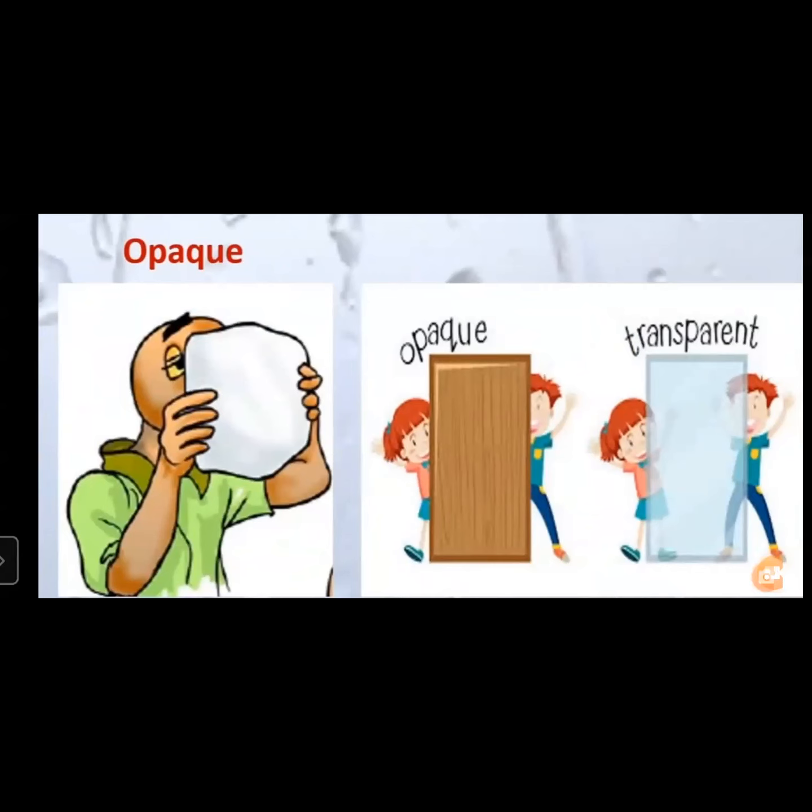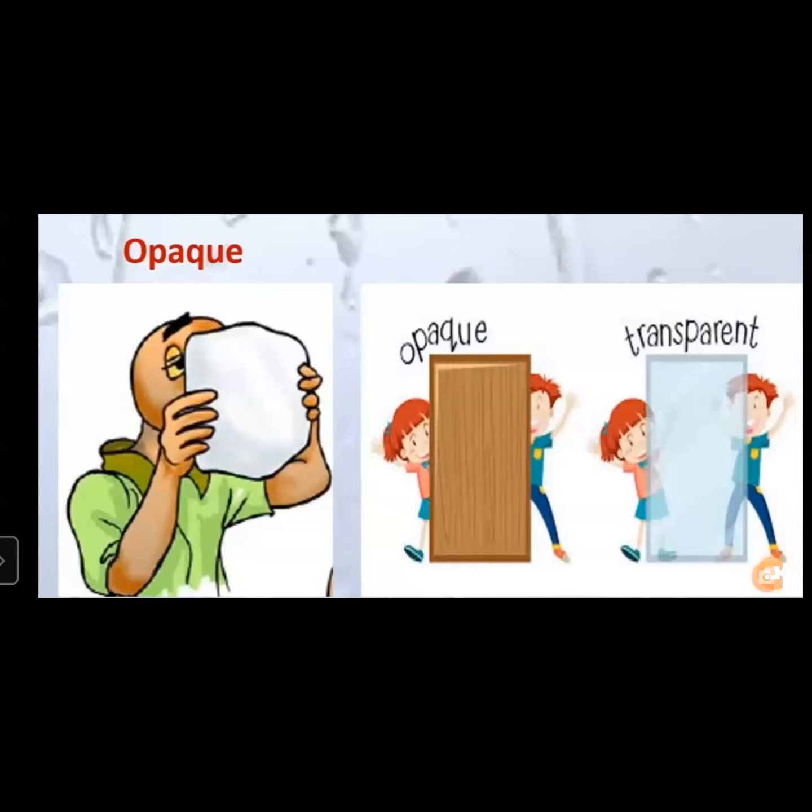Now, here you can see a boy who has held something near his face. And this particular sheet is opaque, meaning we cannot see the other side. We are not able to see his face, right? Only we can see the sheet, right?